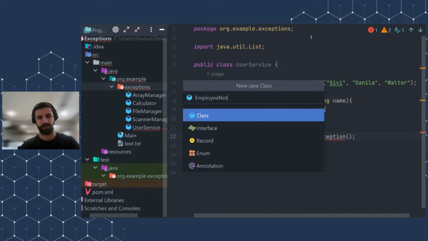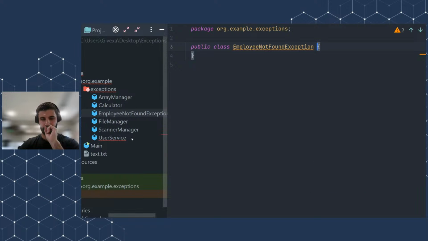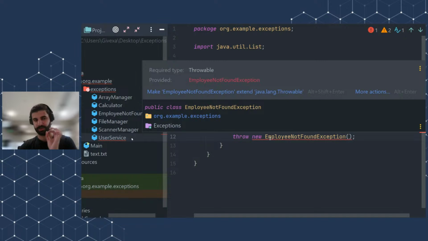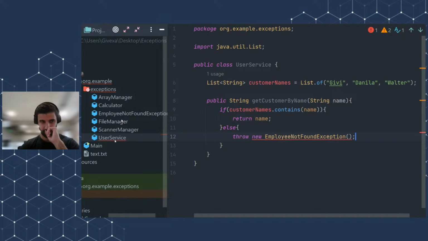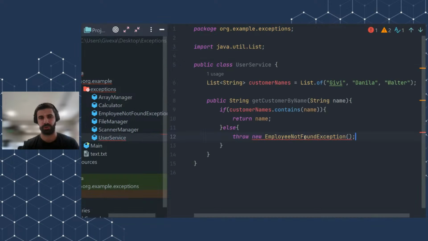EmployeeNotFoundException. And notice one fact, guys. There is a problem here because, as I mentioned, not all objects can be thrown as an exception, right? Because as we see here, the required type is Throwable and the provided type is EmployeeNotFoundException. The problem here is that we have just created a class, nothing more. It should extend either Throwable, RuntimeException, or Error. So imagine you just created a class called Person or Animal, and it does not extend Exception. It's not considered to be an exception. That's the reason why we can't throw it here.